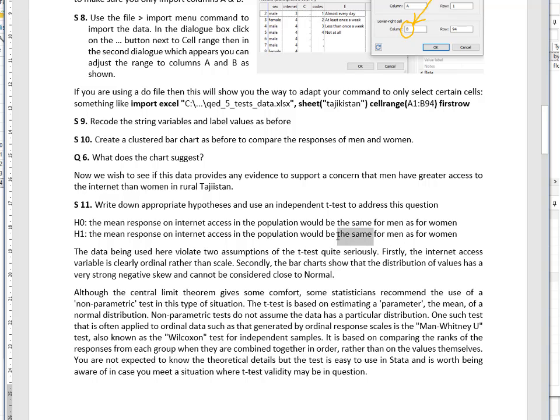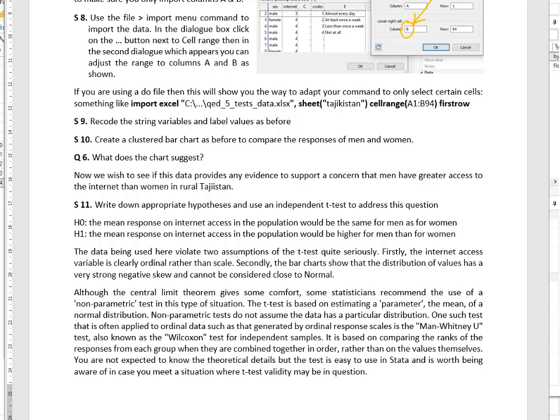greater, higher than for women. So I strongly recommend that you take the lazy way and make your alternative hypothesis by copying the null hypothesis and then just changing the bits that you need to change. So the null is the same for men and women, alternative is higher for men than for women. And then, right, independent t-test to address this question.